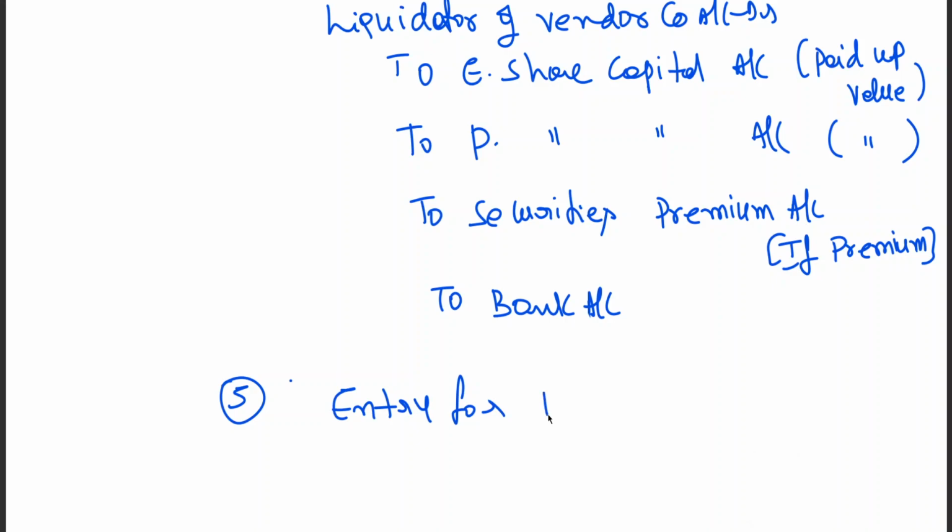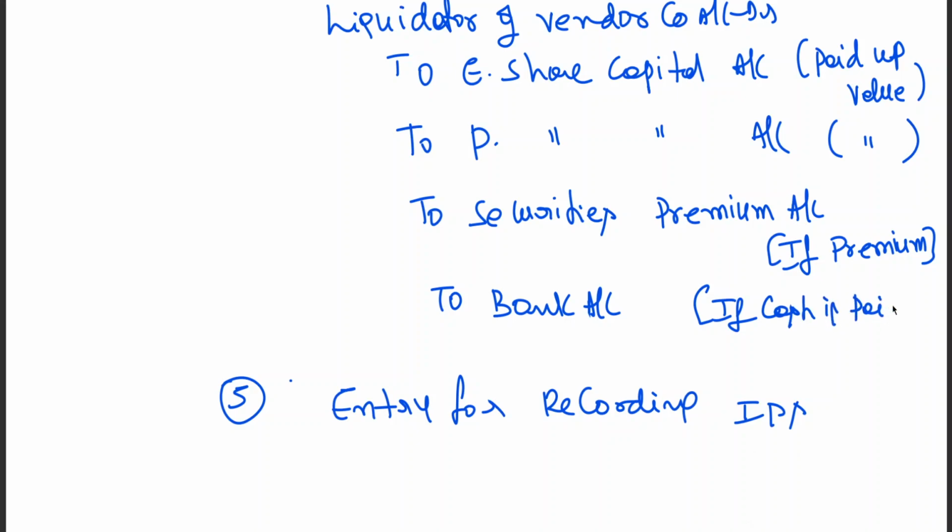Entry for recording issue of shares, so the bank, if cash is paid, purchase consideration including discharge of purchase consideration is including cash. Now entry for recording issue of debentures.